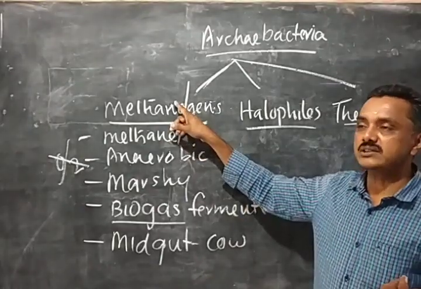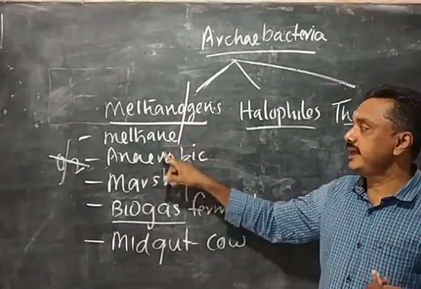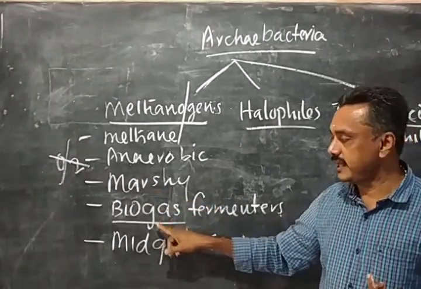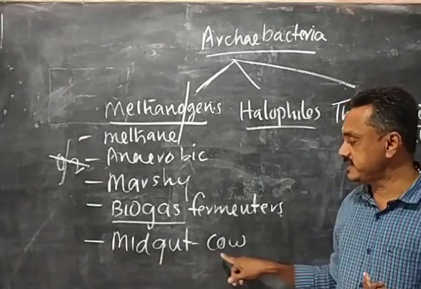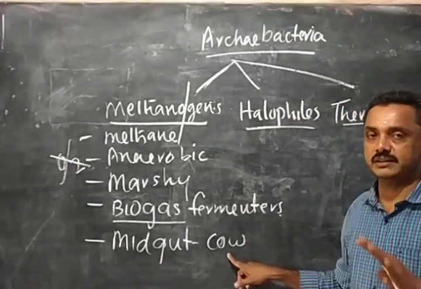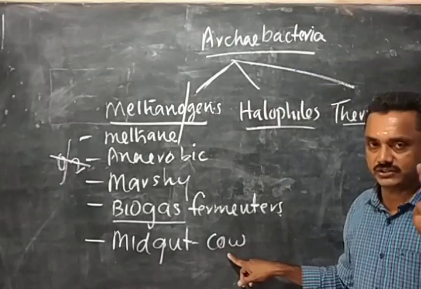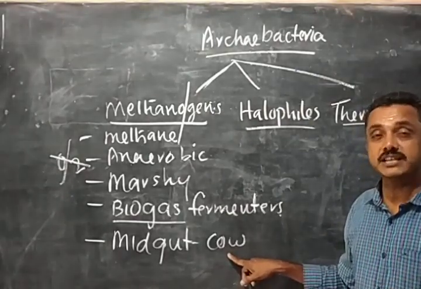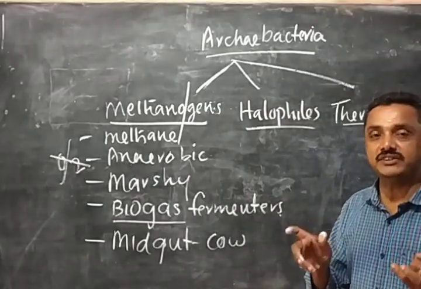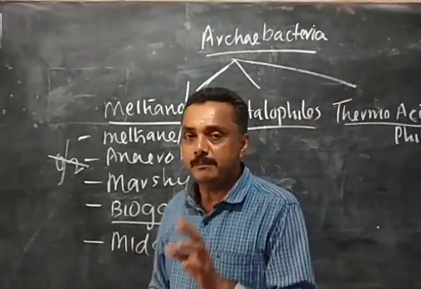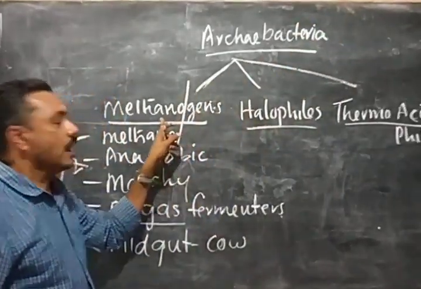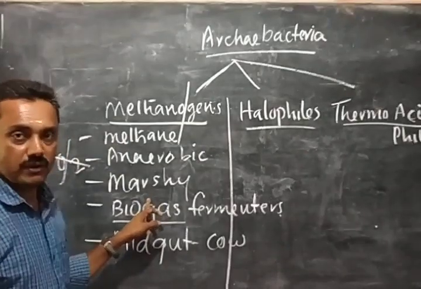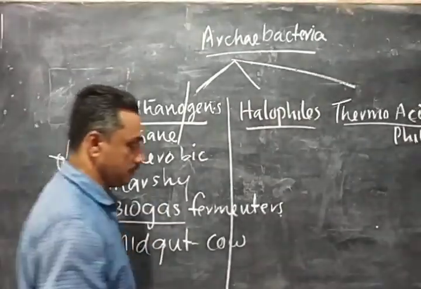So, these methanogens are present in which areas? They are present in marshy areas, in the biogas tank, and in the midgut of animals like cow. Oxygen is comparatively less because inside the midgut anaerobic digestion takes place. Bacteria will do anaerobic digestion. Remember that methane producing bacteria are called methanogens. It is very important: biogas fermenter, then marshy areas.